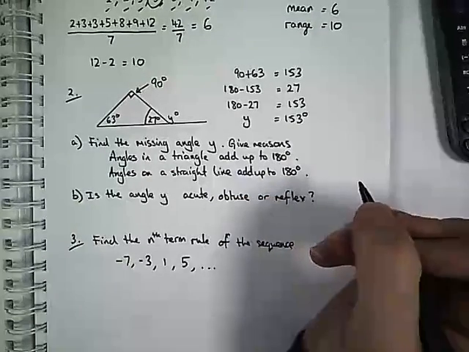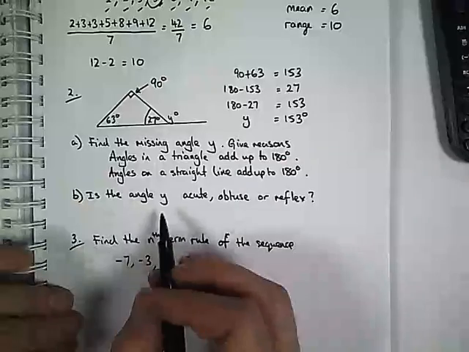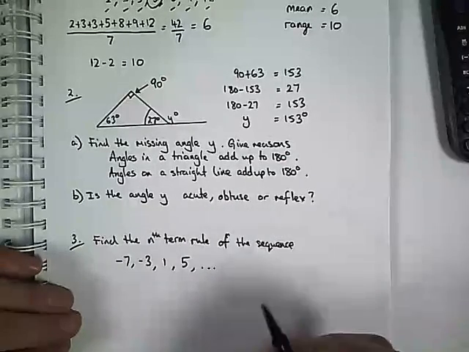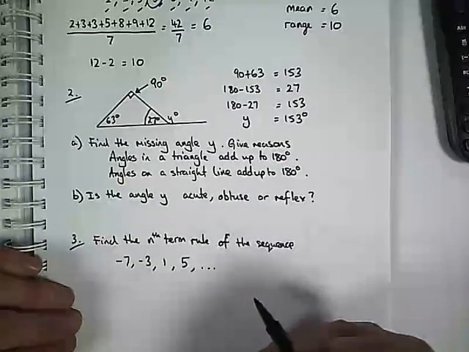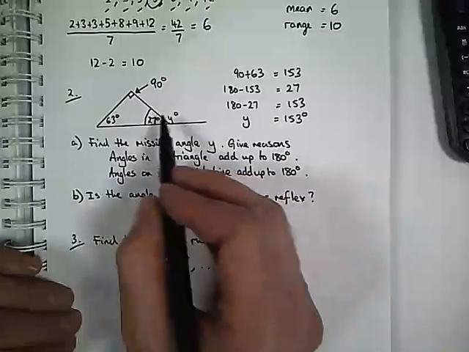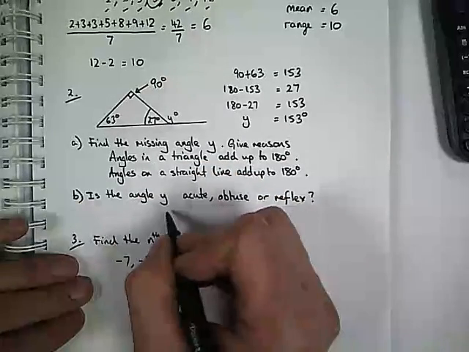Right. Is the angle y acute, obtuse or reflex? The answer is, well, y is between 90 and 180, so the angle is obtuse.